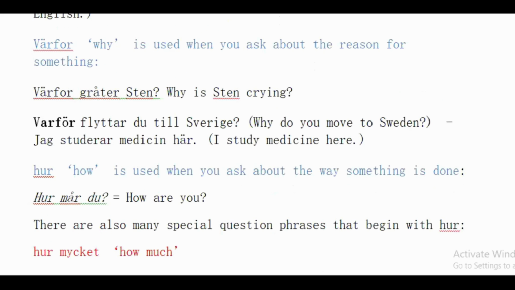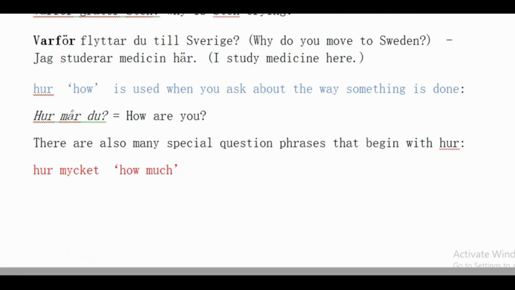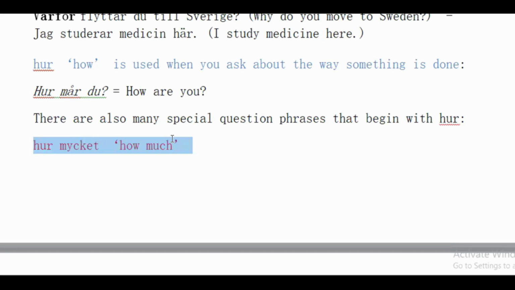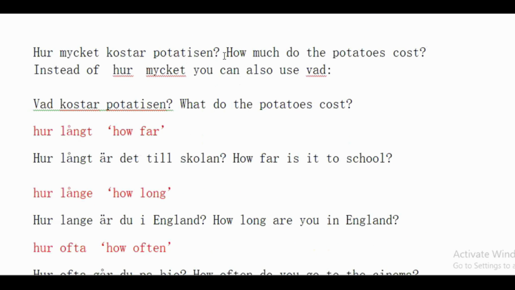And the next one we have varför. Varför gråter Sten? Why is Sten crying? You can say varför flyttar du till Sverige? Why do you move to Sweden? Jag studerar medicin här. I study medicine here. And the last we have hur, means how, that we can use: hur mår du? How are you? And we have a few combinations with hur.